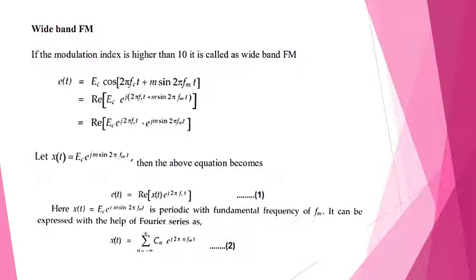So x(t) = Ec e^{jm sin 2πfmt} is periodic with fundamental frequency fm.